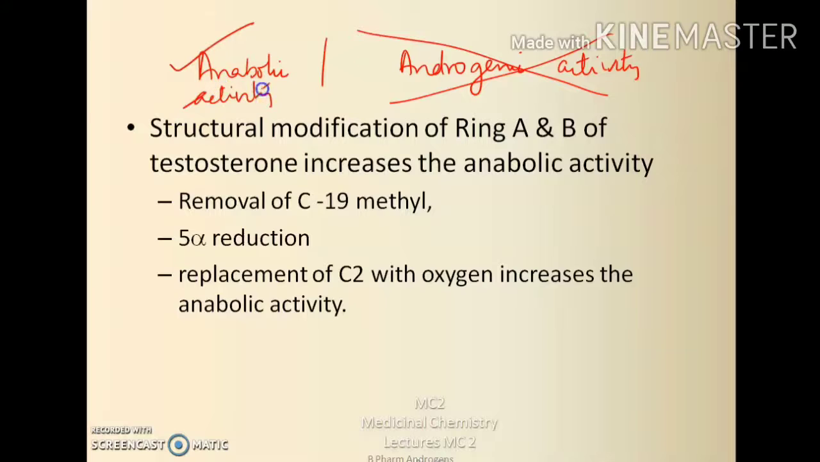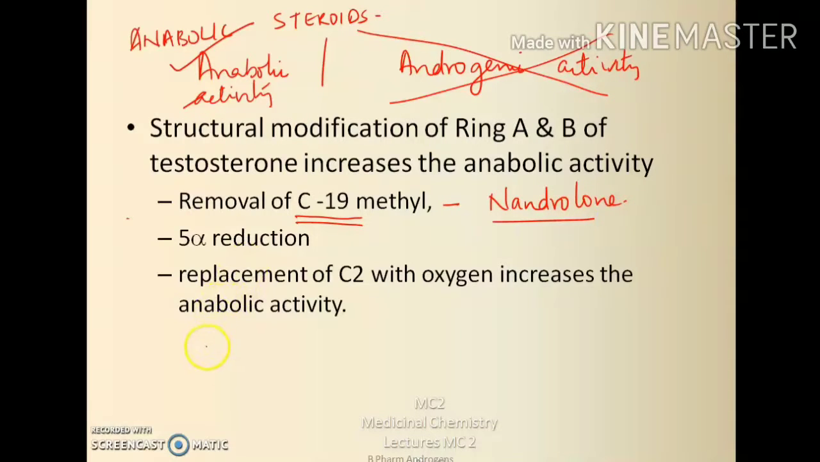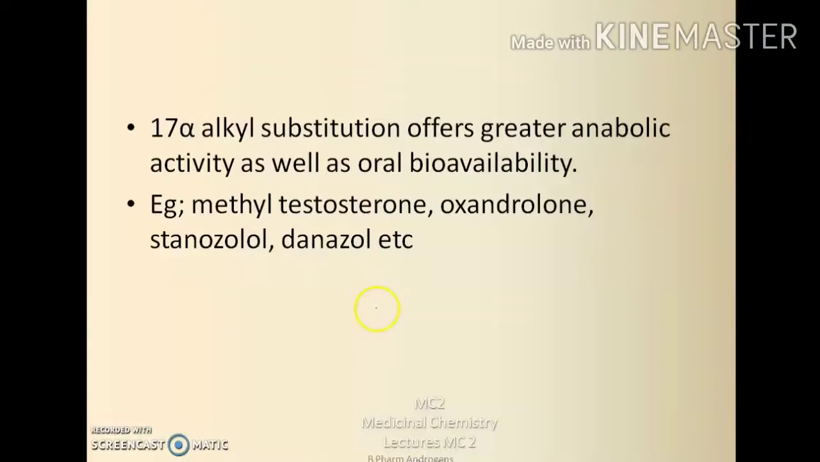Some of the structural modifications: modifications of rings A and B of testosterone increase the anabolic activity. That is, removal of the C19 methyl group gives the 19-nortestosterone derivative. An example is nandrolone. They have higher anabolic activity with limited androgenic activity. Then the second structural modification is 5-alpha reduction. Replacement of the C2 carbon with oxygen increases the anabolic activity.